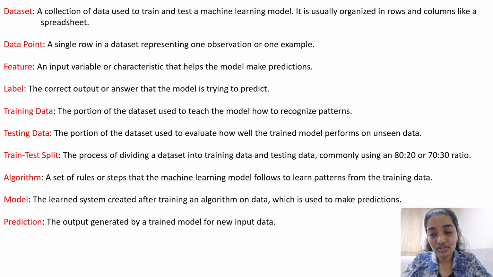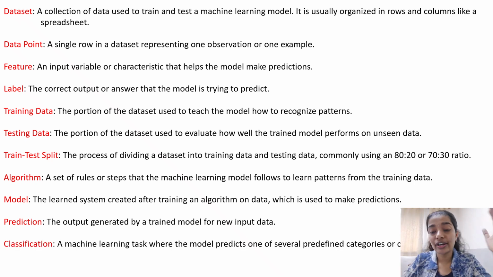Then what is a prediction? Prediction is the output that is generated by a model on some data. This is very simple and we have discussed it multiple times, but this video is dedicated to beginners who don't know anything about machine learning.